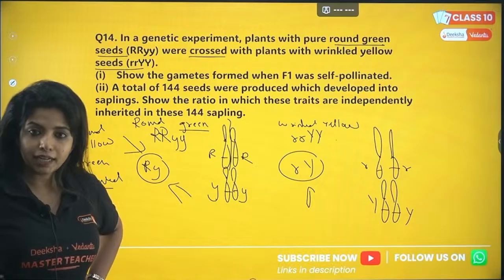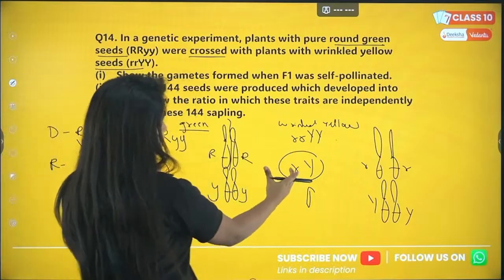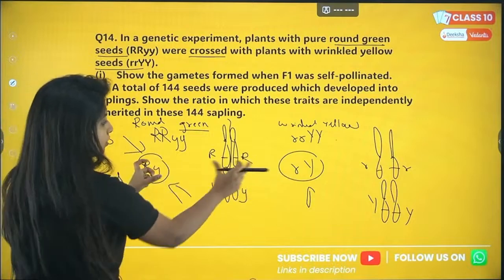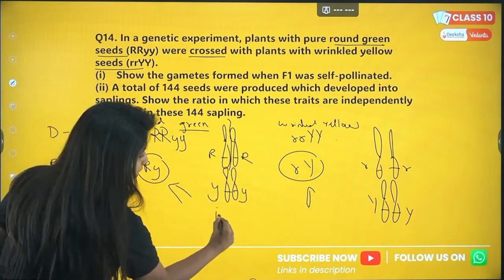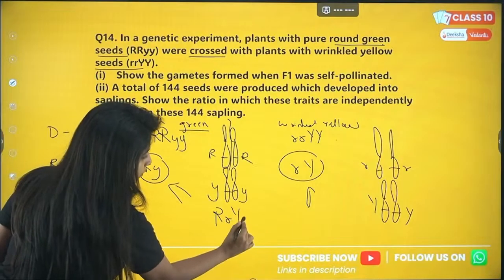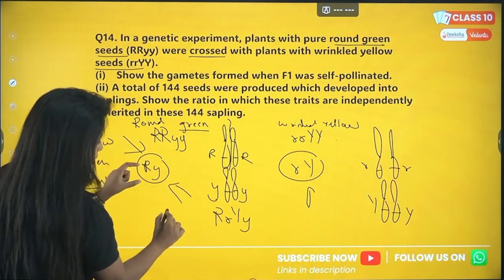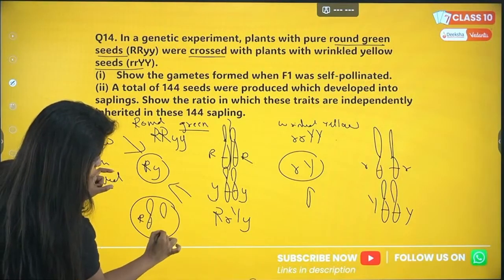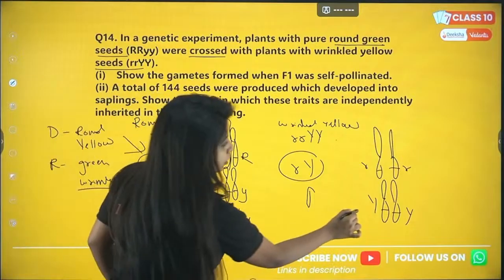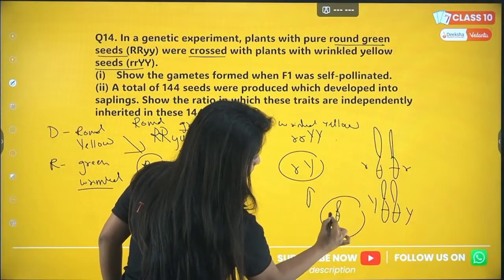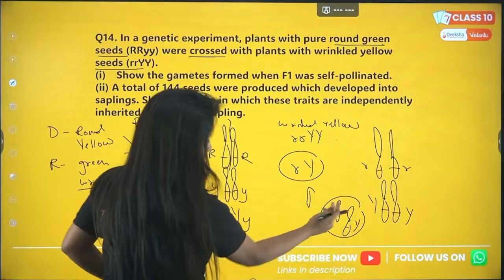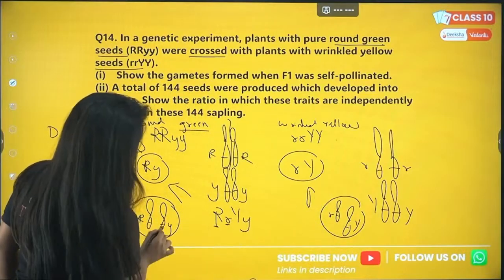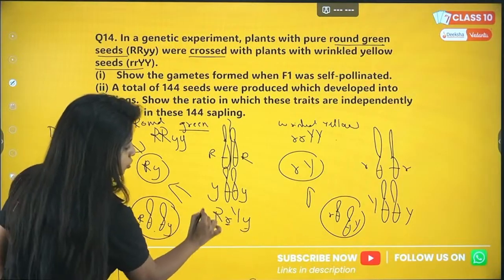You have studied that when these are pollinated, you get a plant, and you do selfing again. So when both of these gametes come together, you get capital R small r and capital Y small y. How? From here, in this cell, you had the gene for capital R and small y. Here you had small r and capital Y. Now when both come together, it will look like this: one capital R, one small r, one capital Y and one small y.